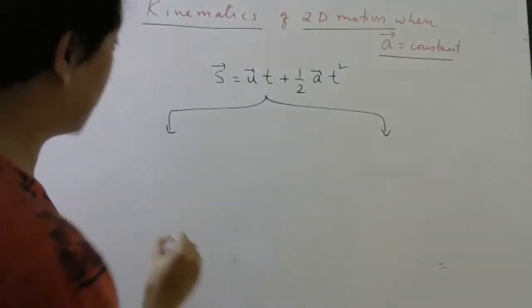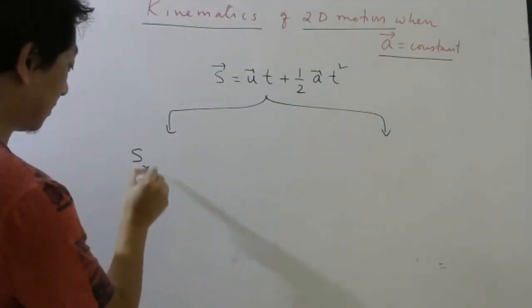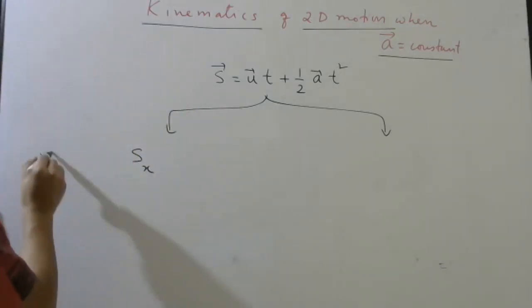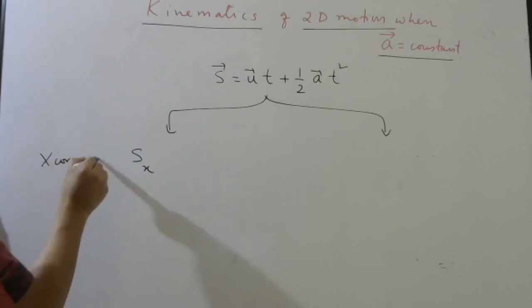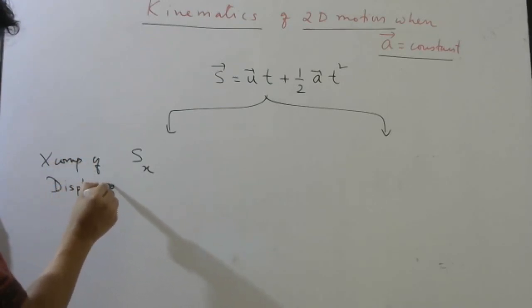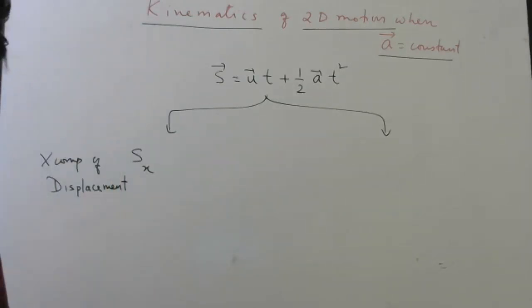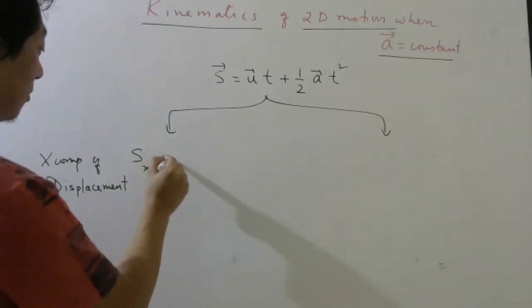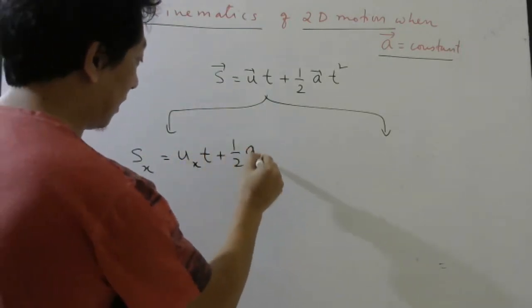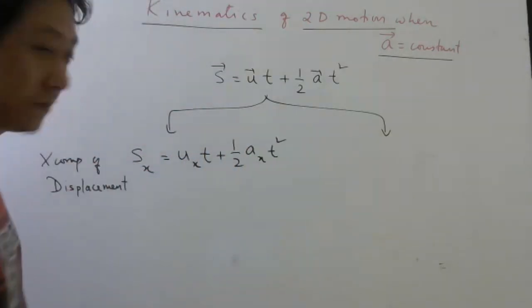So along x-axis you will write Sx. What should I call Sx? X component of displacement. That will be equal to uxt plus half ax t square.